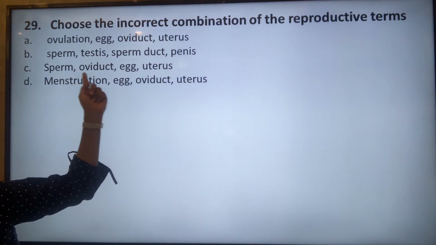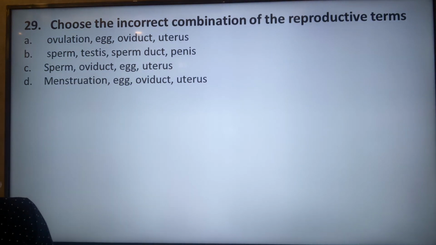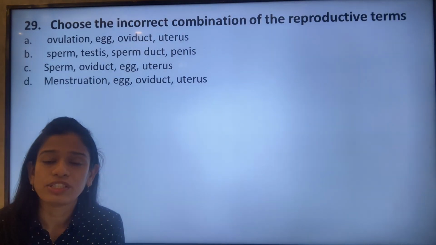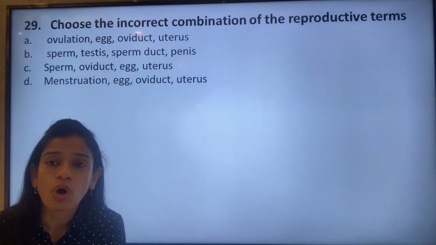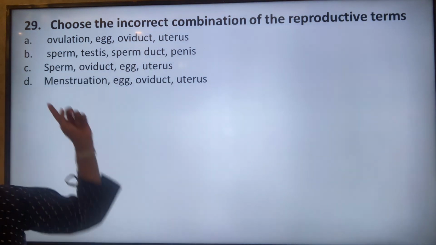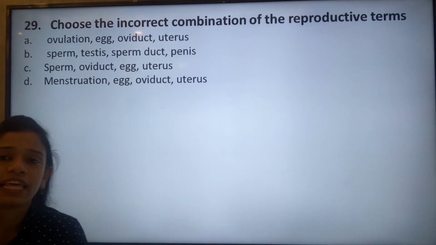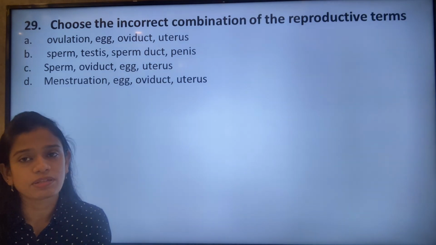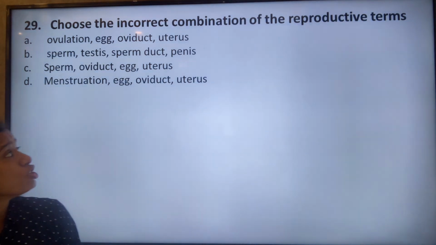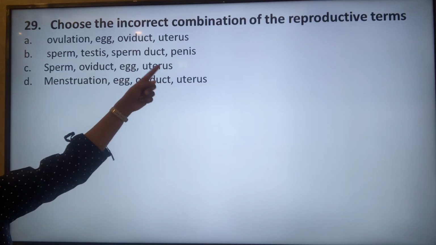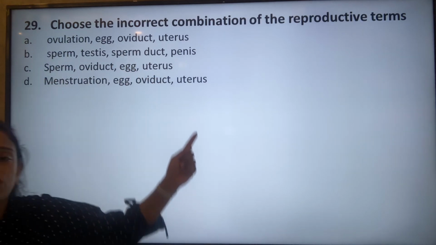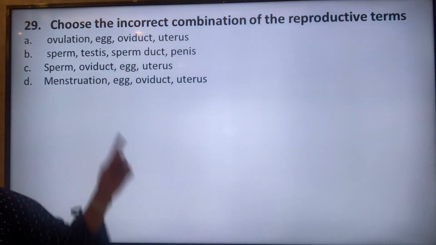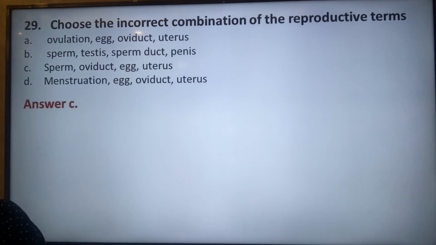But here's sperm, oviduct, egg, uterus. Oviduct is the passage through which the ovum or the egg moves. So sperm and oviduct, and egg and uterus, are not related. One is for the male reproductive system and another is for the female reproductive system. So this is the incorrect combination. Menstruation, egg, oviduct, uterus is again in the female reproductive system, so that is also the correct one. So the incorrect option is option C.